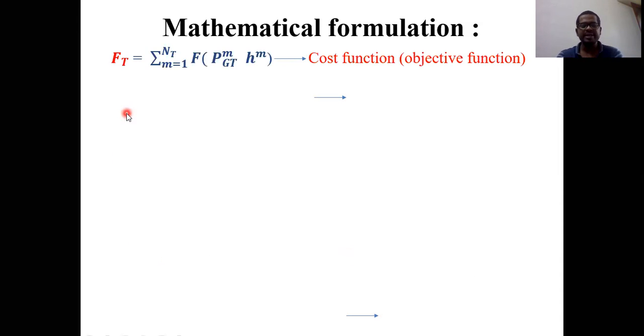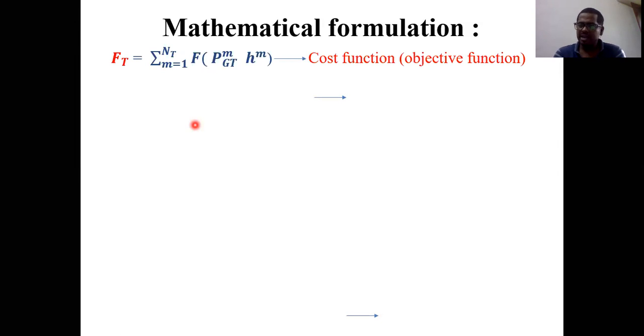But here we must identify what the objective function is and what the constraint is. For this, I am showing some equations. When you are considering a thermal power plant, the main objective is to reduce the fuel cost. Even if you take the coordination of hydro and thermal, here also our main objective is to reduce the fuel cost, which is present in the thermal power plant only.